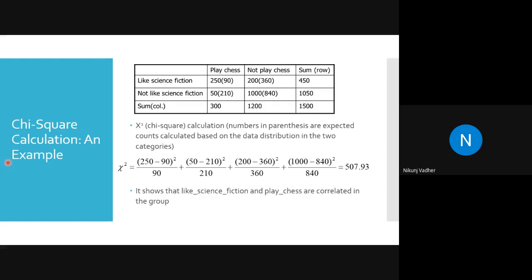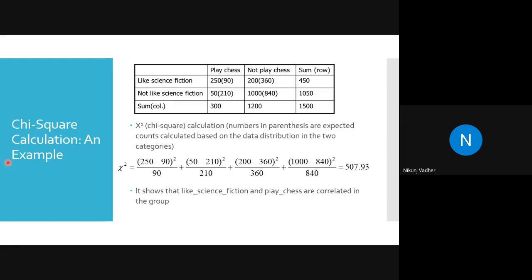So there is a good correlation between science fiction and play chess. Why? Is it because the value is positive? No problem, we will not come to a conclusion.